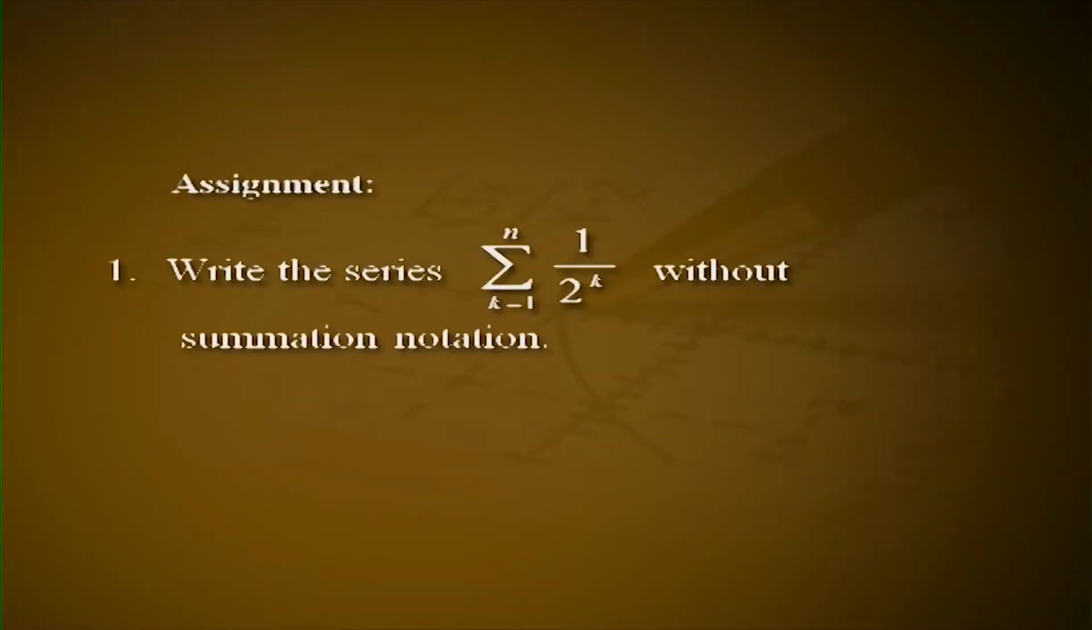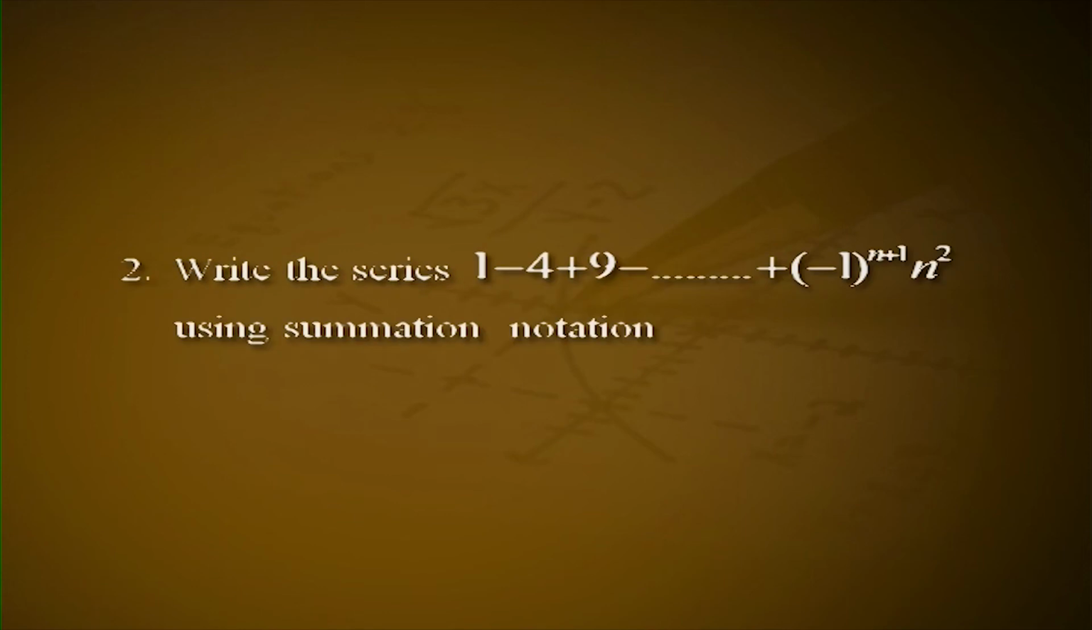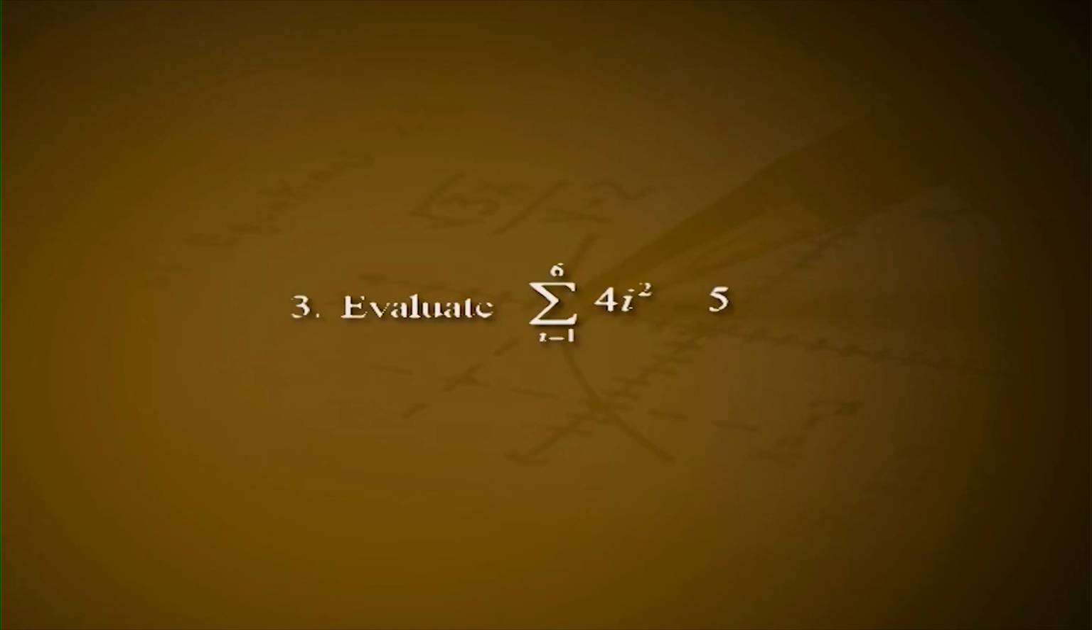Here are some problems for you to solve. Problem number 1. Write the series sigma k is equal to 1 to n 1 by 2 raised to k without summation notation. Problem number 2. Write the series 1 minus 4 plus 9 minus and so on plus minus 1 all to the power of n plus 1 into n square using summation notation. Problem number 3. Evaluate sigma i is equal to 1 to 6 of i square minus 5.